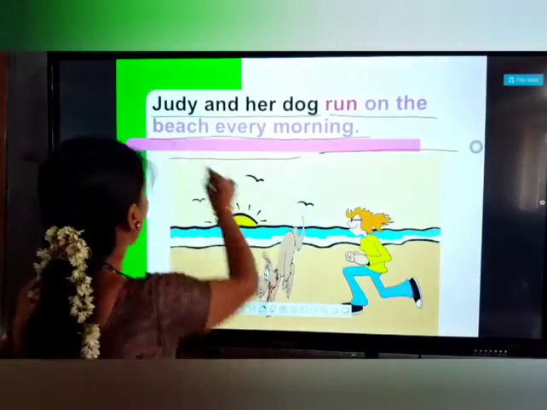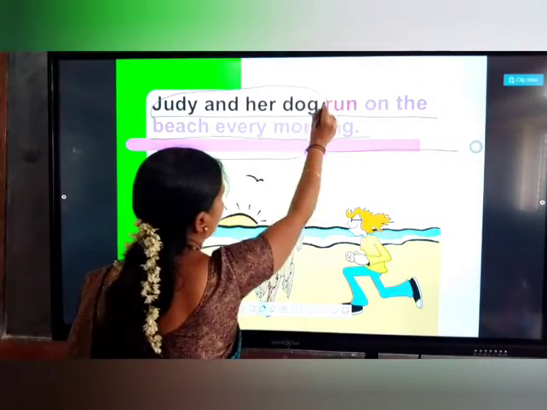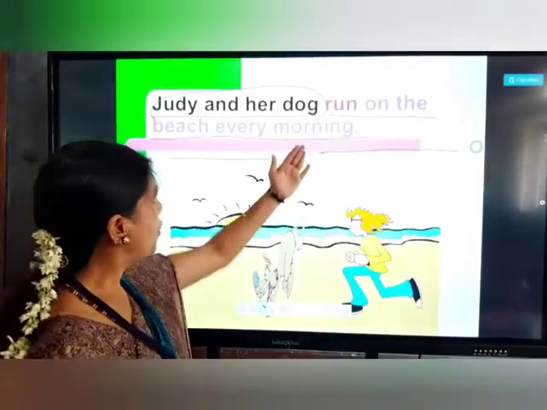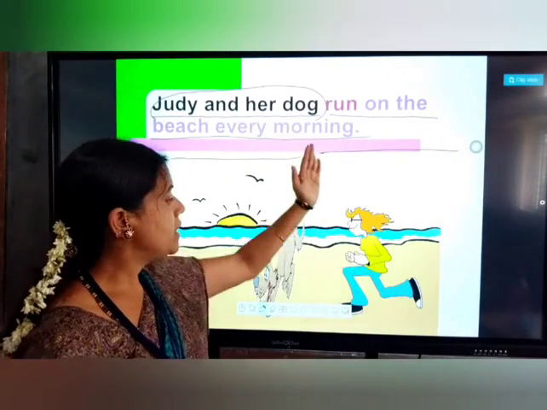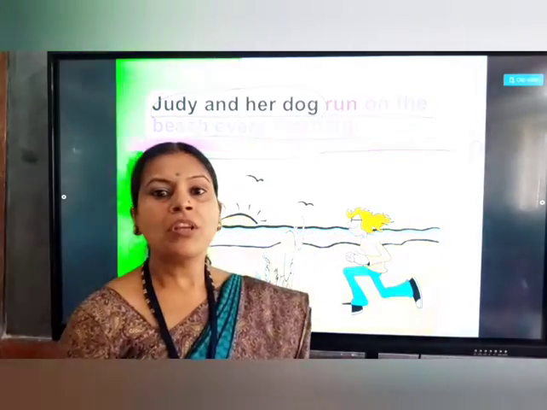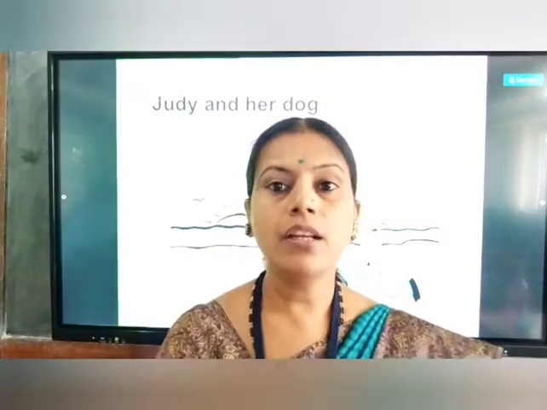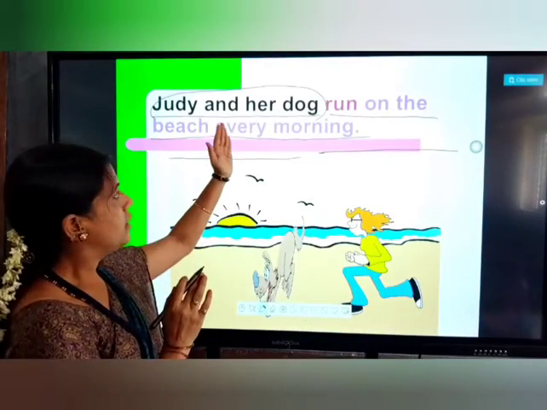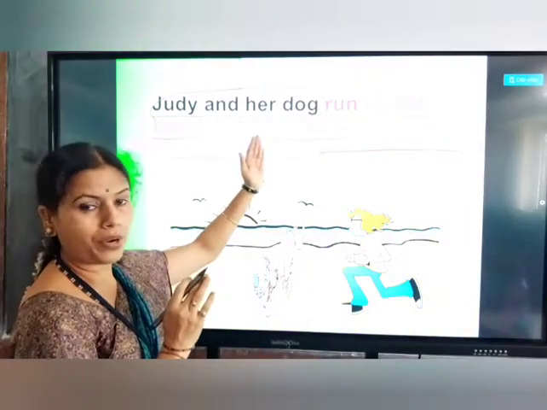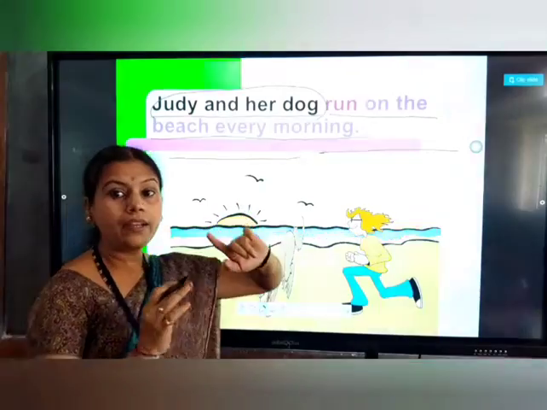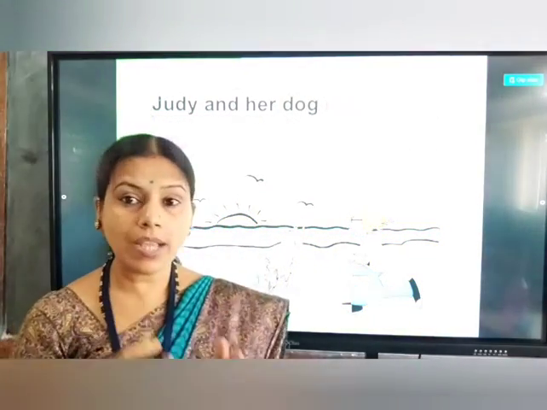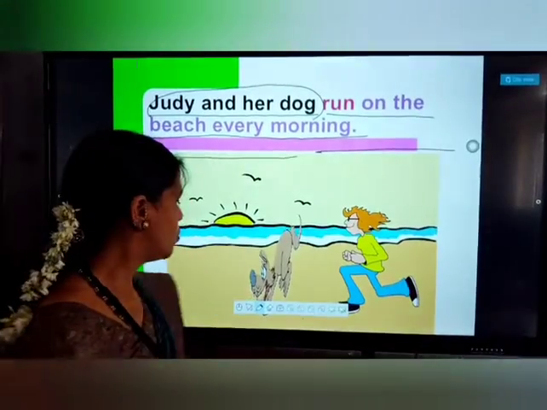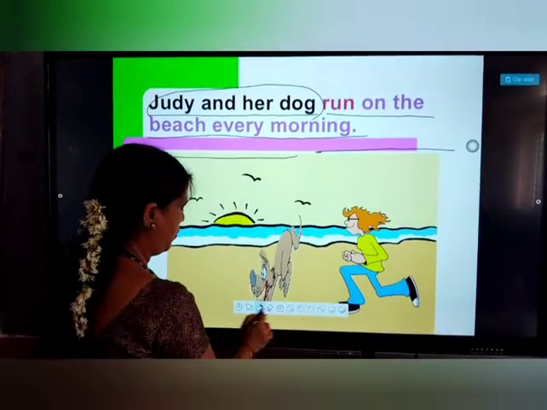Here the doer of the action is Judy and her dog, and the action they are doing is running on the beach every morning. As I told you, the person, noun or pronoun doing the action is called the subject, and what action takes place is called the predicate.